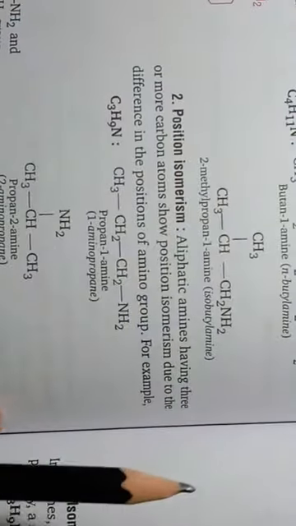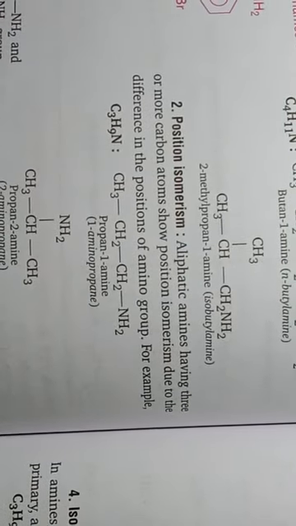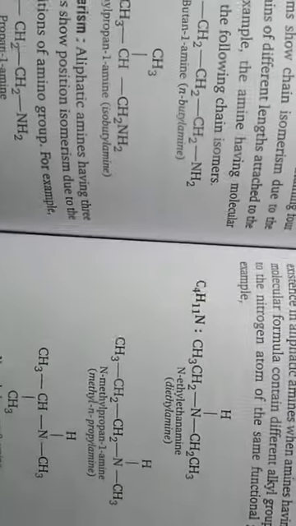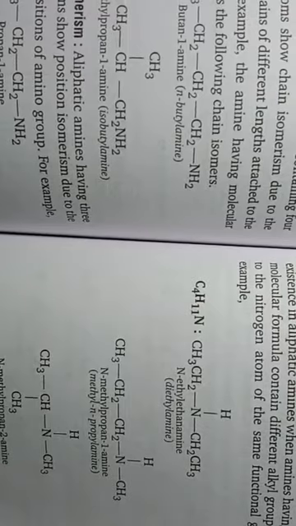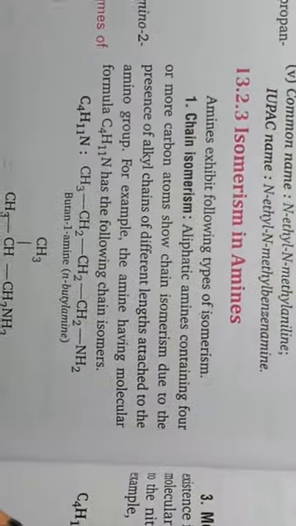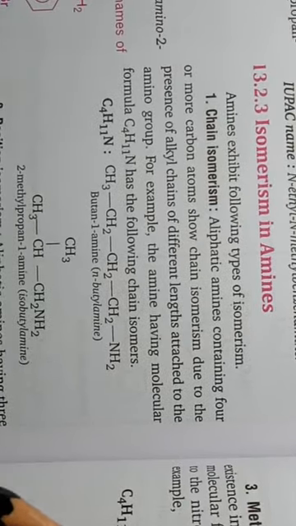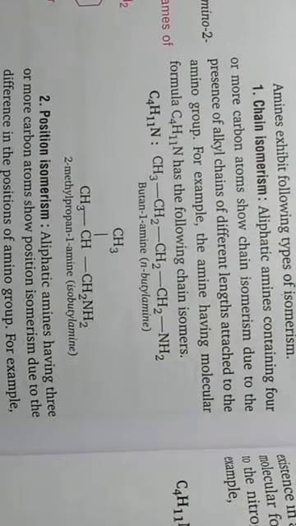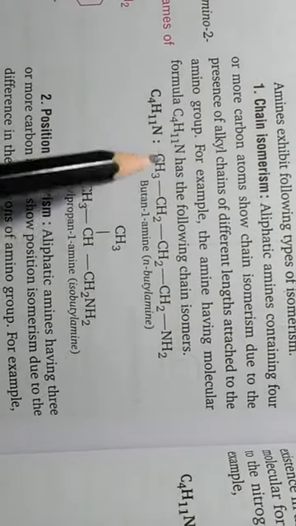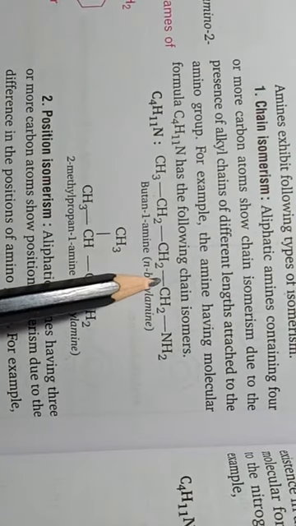The next heading is isomerism in amines. First is chain isomerism. As we all know, in chain isomerism there is a difference in the carbon chain.